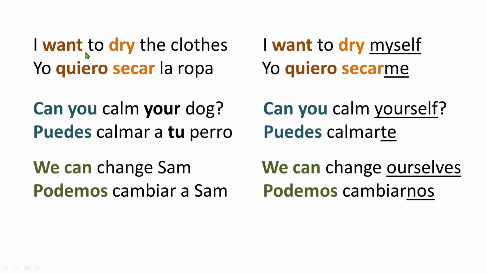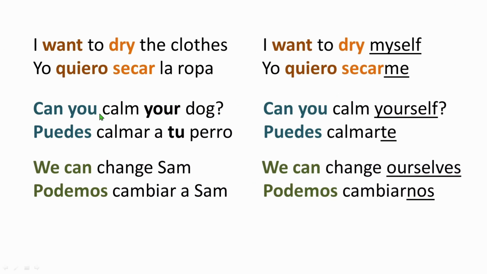I'm saying I want to dry. I'm doing an action, but on what I'm doing that action? On the clothes, right? The action of drying I'm doing on clothes. But here I'm doing an action of drying, and on whom I'm doing that action? On myself, right? So we need to put reflexive pronoun here. Yo quiero secarme. See, whenever you do an action and you do the action on yourself, you need to put reflexive pronoun to show that in Spanish.